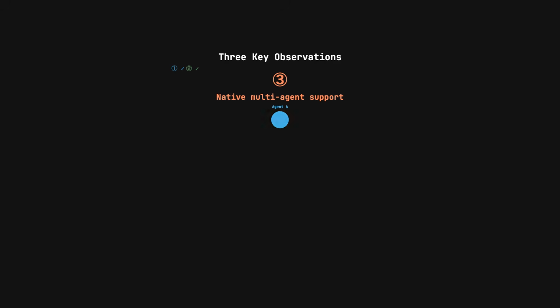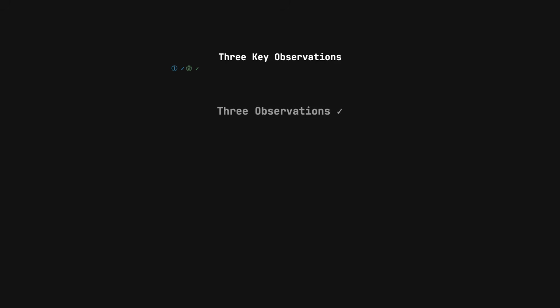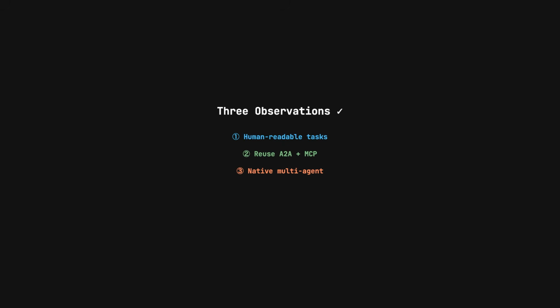Third, many tasks inherently involve multiple agents: chess, negotiation, collaborative coding. The standard should natively support multi-agent evaluation, whether cooperative or adversarial, without special extensions. Based on these 3 observations, we propose Agentified Agent Assessment, AAA.